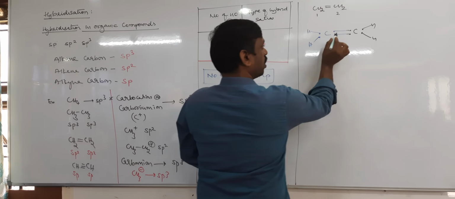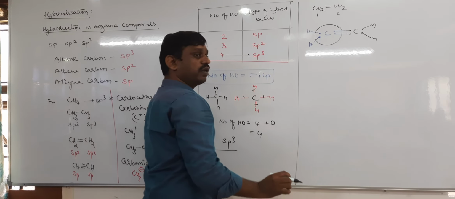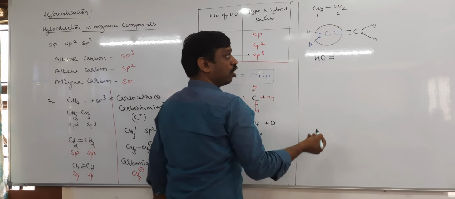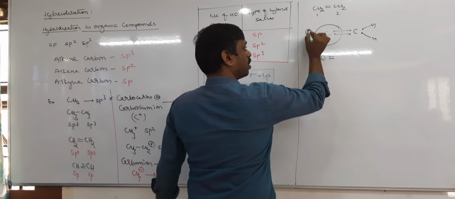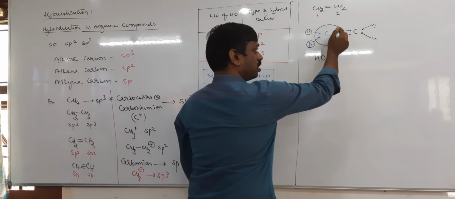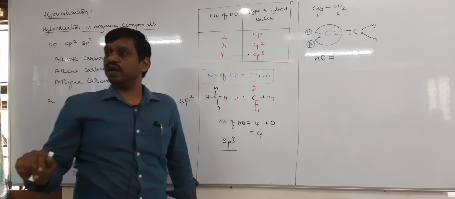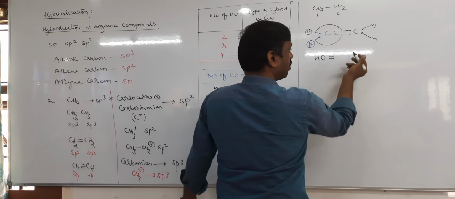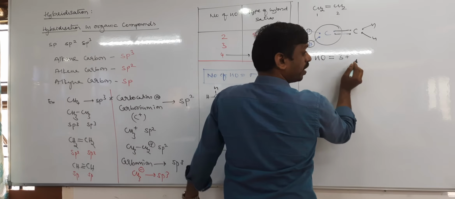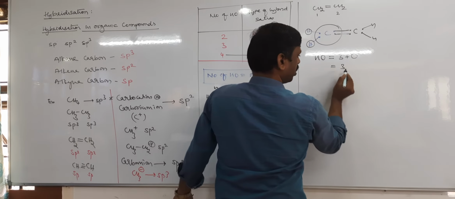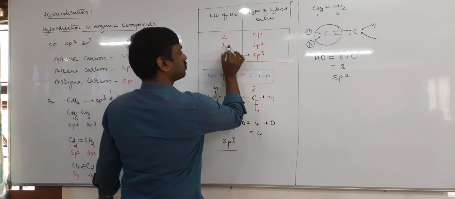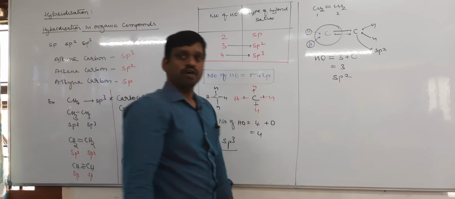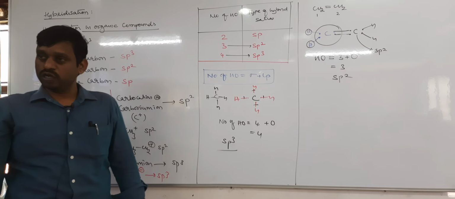Now on this carbon, calculate the hybrid orbitals. Number of hybrid orbitals equals sigma bonds plus lone pairs. How many sigma bonds? It is 1, 2, 3. Is the other a pi bond? Yes. In a double bond, only one is sigma, one is pi. In a triple bond, one sigma, 2 pi. Therefore, the number of hybrid orbitals equals sigma bonds, which are 3. Lone pair is 0. Therefore, it is 3. It means it is sp2. Similarly, this is also sp2. Therefore, wherever carbon has a double bond, it is sp2 only.